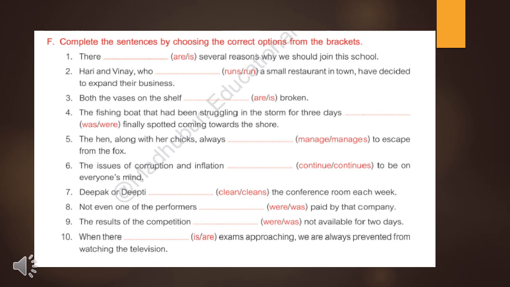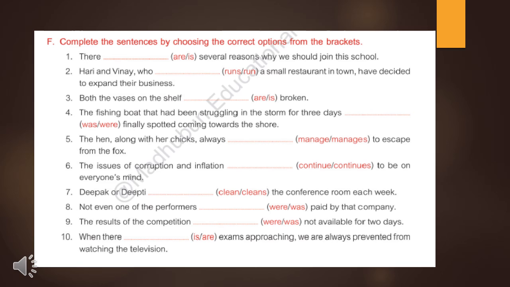Now see the fourth one. The fishing boat that had been struggling in the storm for 3 days was/were. We have to use the helping verb according to the fishing boat, that is the main subject, and fishing boat is a singular subject. That's why we have to use was here. The fishing boat that had been struggling in the storm for 3 days was finally spotted coming towards the shore.